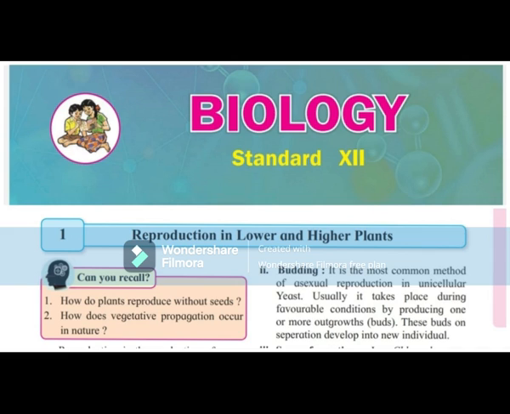The zygote divides to form a two-celled proembryo. The larger cell towards the micropyle is called the basal or suspensor initial cell, and the smaller towards the chalaza is called the terminal or embryonal initial cell. The suspensor cell divides transversely in one plane to produce a filamentous suspensor of 6 to 10 cells. The first cell of the suspensor towards the micropylar end becomes swollen and functions as a haustorium. The lowermost cell of the suspensor is known as the hypophysis. The suspensor helps in pushing the embryo into the endosperm.